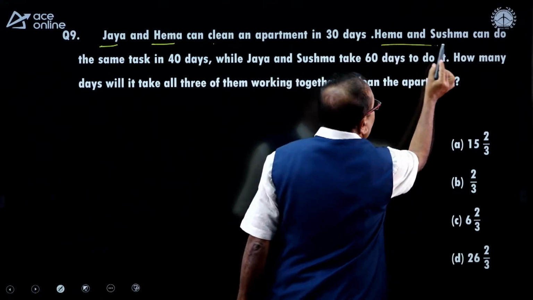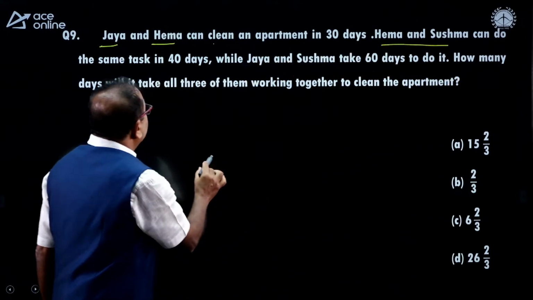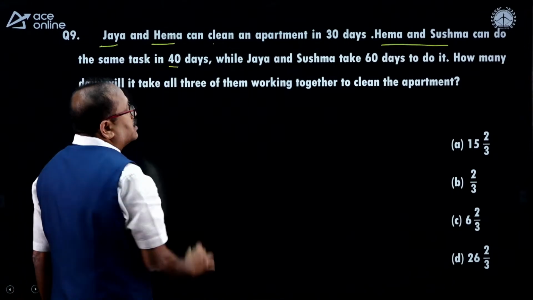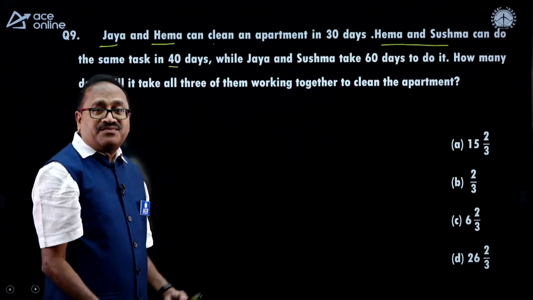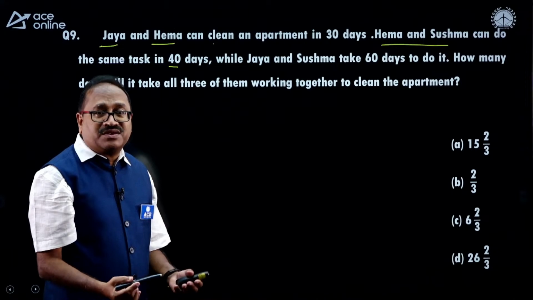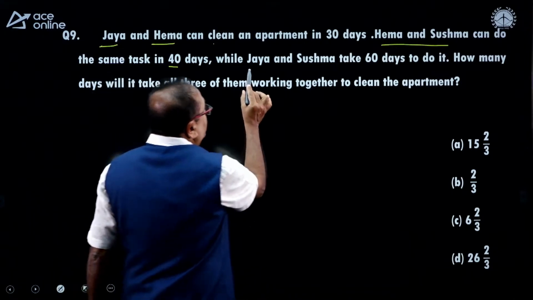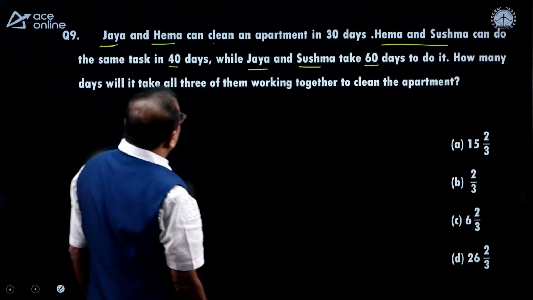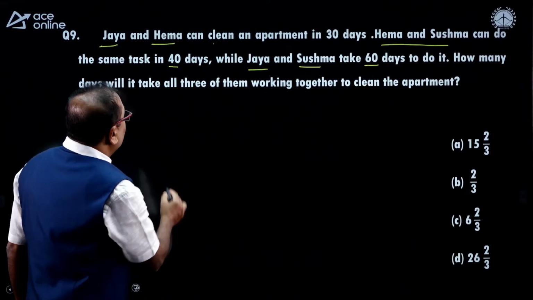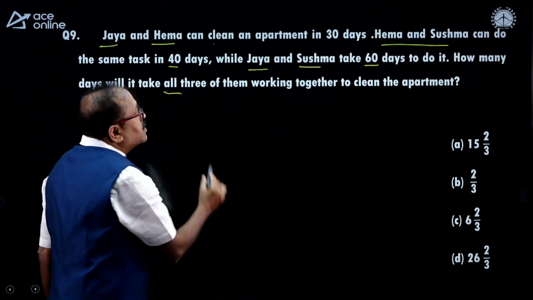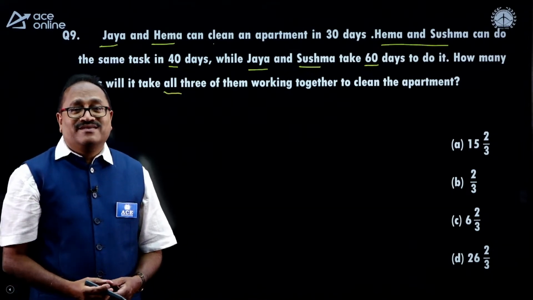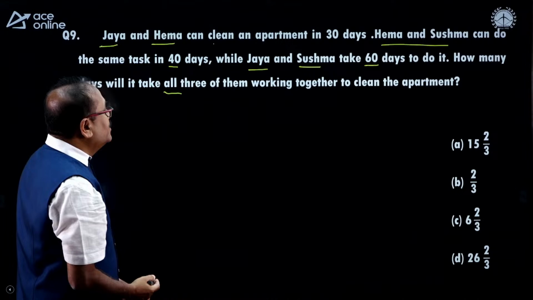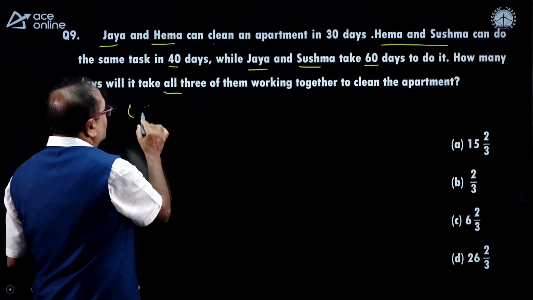Hema and Sushma can complete the same work in 40 days. It's a frequently asked question and the mainstream question actually. Jaya and Sushma take 60 days to complete the same work. In how many days can all of them complete the work? So, you know how to answer the question.